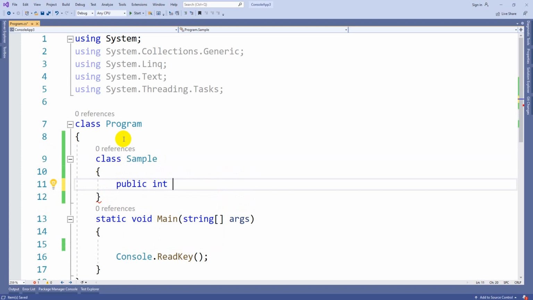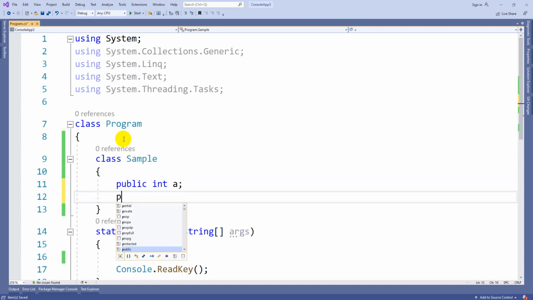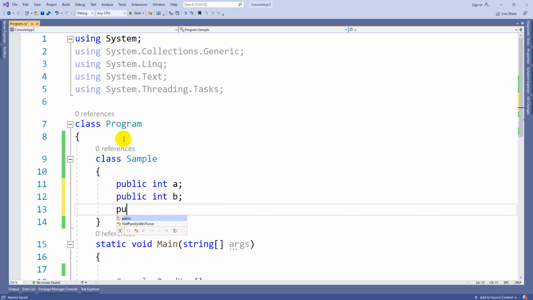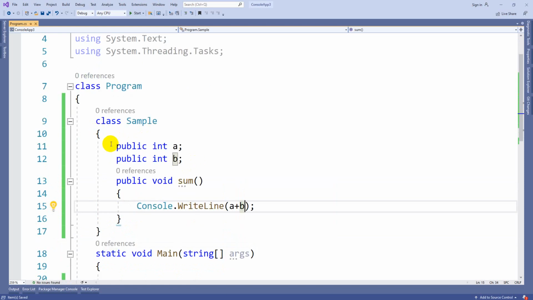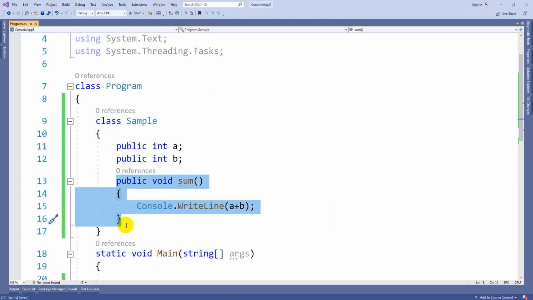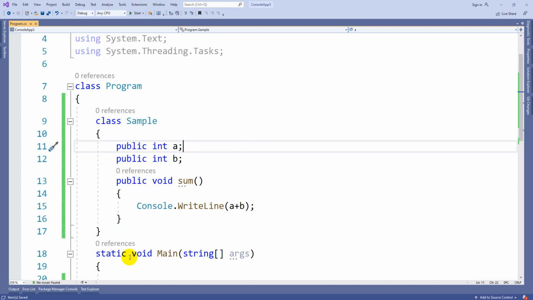Okay. So public int a, public int b, and public void sum. Here it is going to print the sum of a plus b. So if you see here, a and b we can call data members, nothing but variables. And sum can be called a member function. So this is how you can define a class.